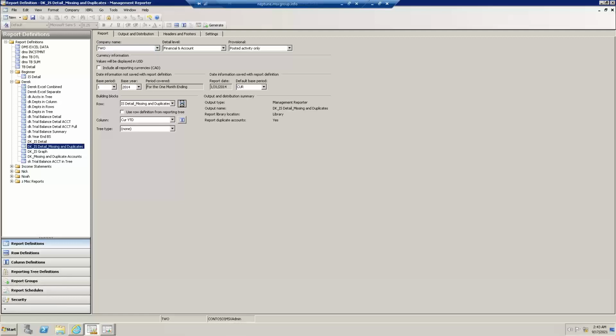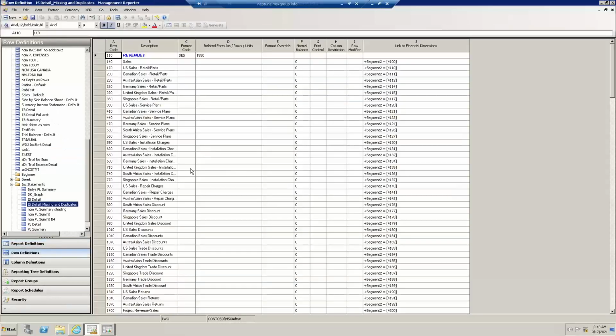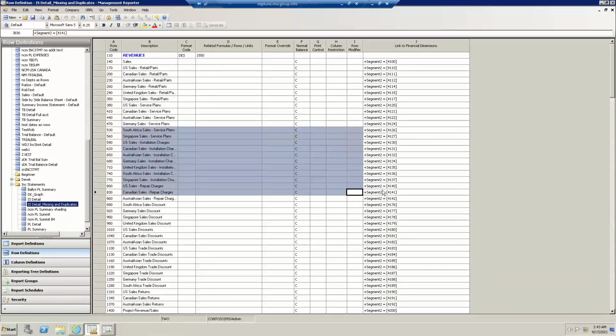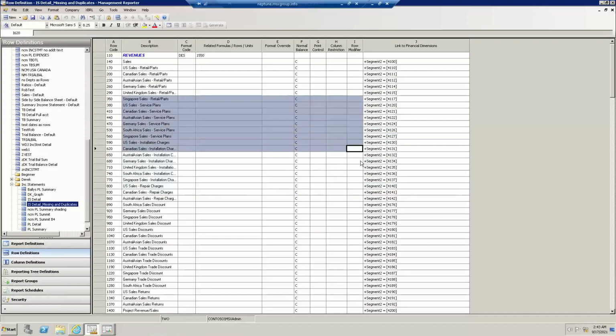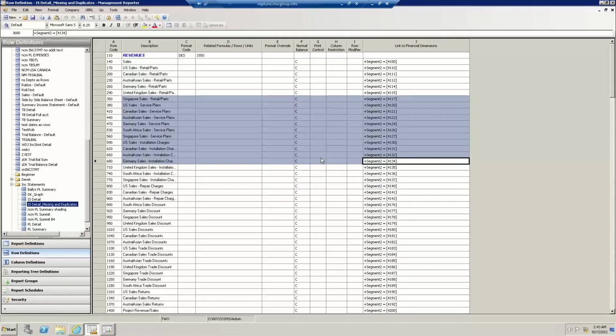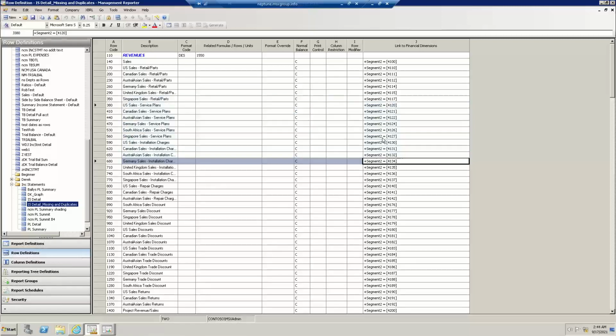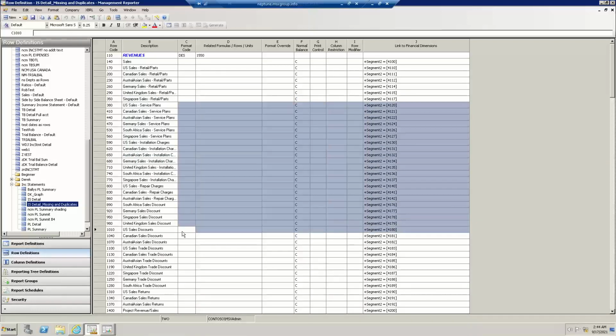I'm going to open up the row definition to start. Now here is a detailed income statement, which Manager Porter needed, meaning here is basically one line per account. I see a couple of people on the call have already purchased and migrated to Prospero, but they might be in a transitionary phase, so they're still doing some reports in Manager Porter. Long story short, Manager Porter needed these ugly individual accounts, but in Prospero, we can use a single summary account.